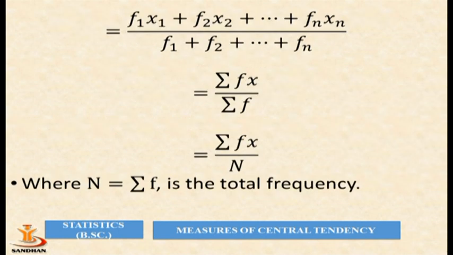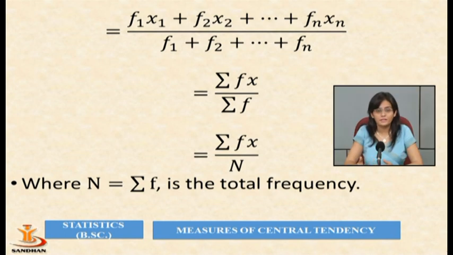So the formula is derived as summation fx divided by summation f. Here summation f is the total frequency, which is equal to capital N. So for a frequency distribution, x bar equals summation fx divided by capital N.